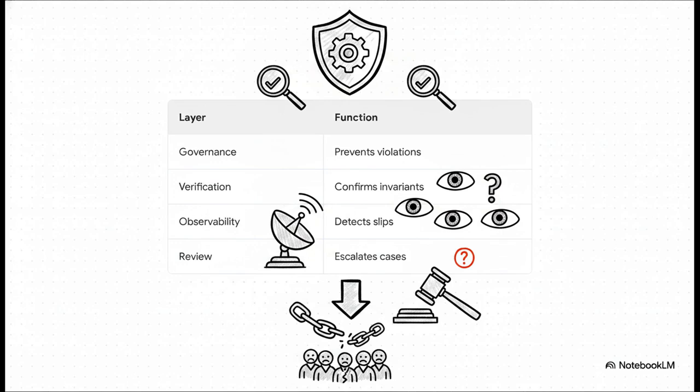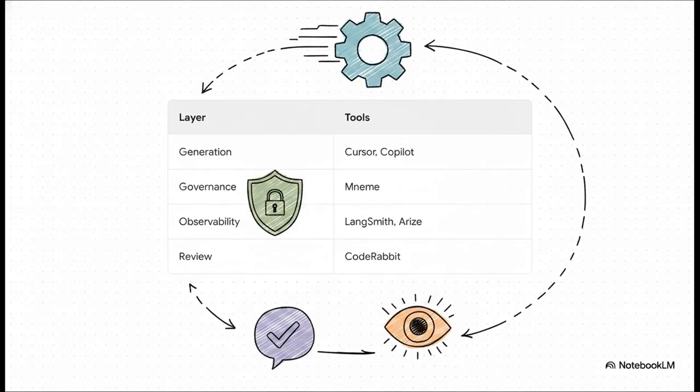Having all 4 of these distinct layers is an absolute necessity. If you read top to bottom, you can see how each layer beautifully compensates for the residual signal of the one directly above it. Governance handles the bulk mechanically. Verification double-checks the work. Observability surfaces whatever slipped through the cracks, and review judges that final tiny minority of edge cases. If you're missing the top 2 layers, your team is quite literally paying the full human cost for every single AI violation.